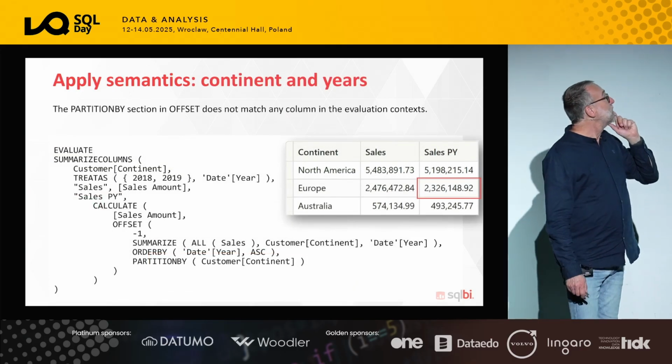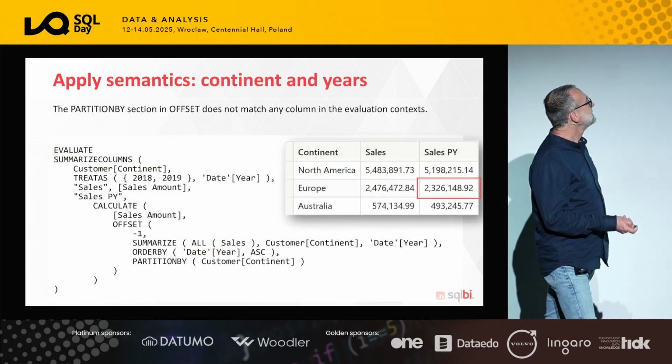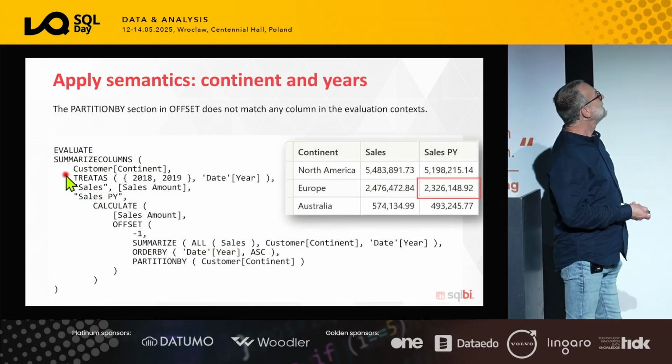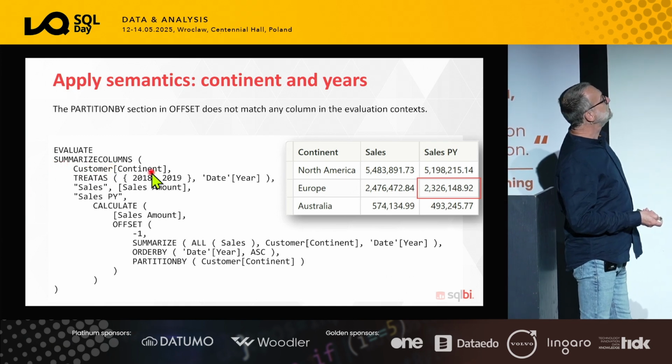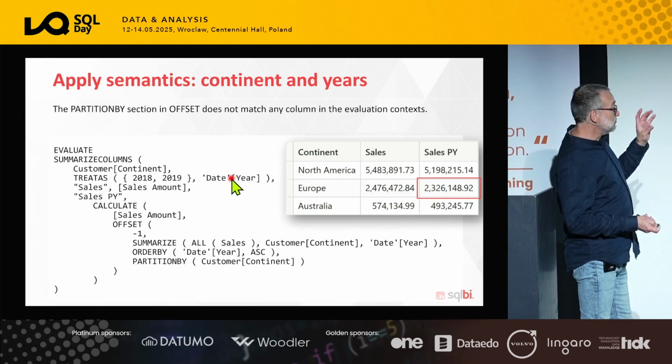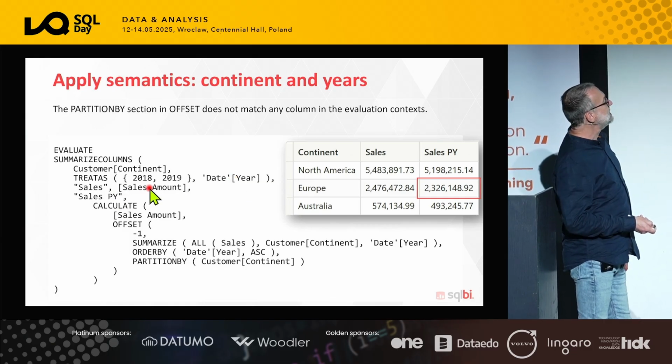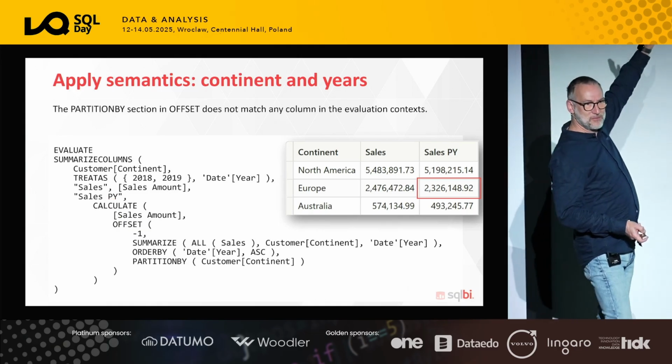Things can be more complicated than this, because if I use a piece of code like this one, I summarize columns by customer continent. I filter only 2 years just to reduce the result. I compute the sales amount, and I want the sales in the previous year. If you remember, this is the first example we have seen.